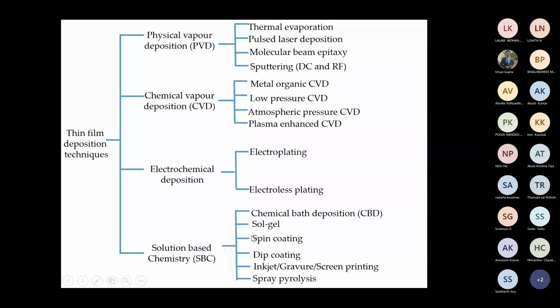Spin coating, dip coating, inkjet are very commonly used in the laboratory as well as in industry, so academia and industry. And spray pyrolysis is a modified version of spray drying, and it is used not only for powder preparation, it can be used for film deposition. Any other questions?